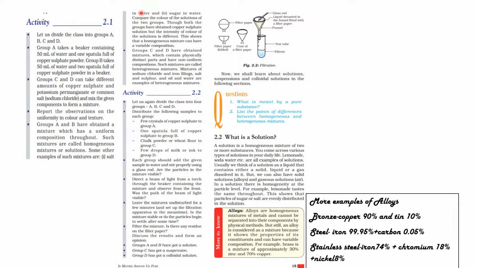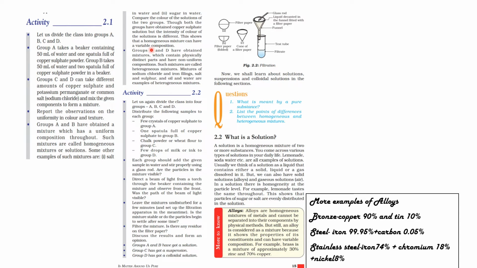Here, Groups A and B have obtained a mixture which has a uniform composition throughout. Such mixtures are called homogeneous mixtures or solutions. Some other examples of homogeneous mixtures are salt in water, sugar in water, etc. Compare the color of the solutions of the two groups. Though both the groups have obtained copper sulfate solution, the intensity of the color of the solution is different. This shows, remember the point, a homogeneous mixture can have a variable composition.